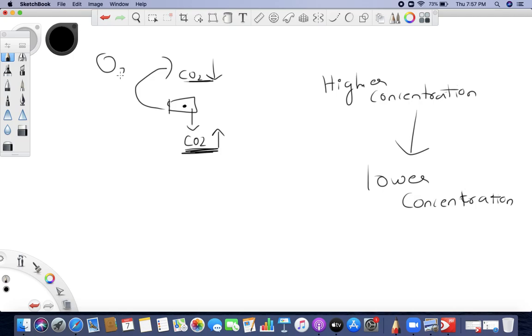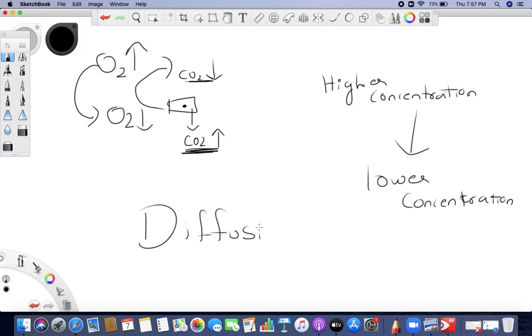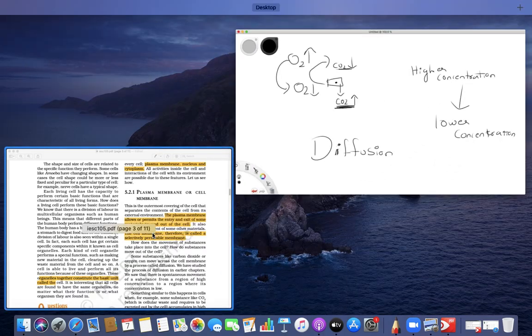Similarly, oxygen has a higher concentration outside and a lower concentration inside, so oxygen will move inside. So this is how from a cell one thing will come out, another thing will go in, depending upon the concentration. This process is called diffusion. Exchange of gases inside a cell is called diffusion. And how do they come out? From a higher concentration to a lower concentration.